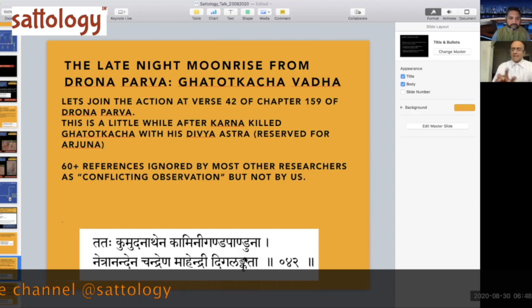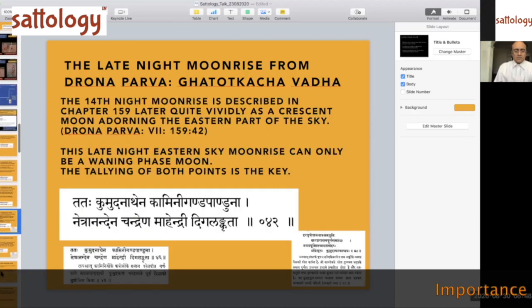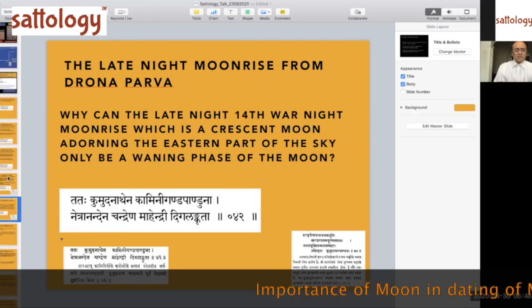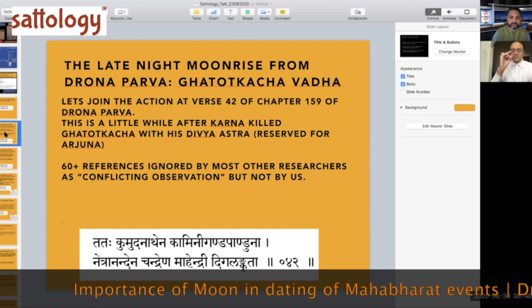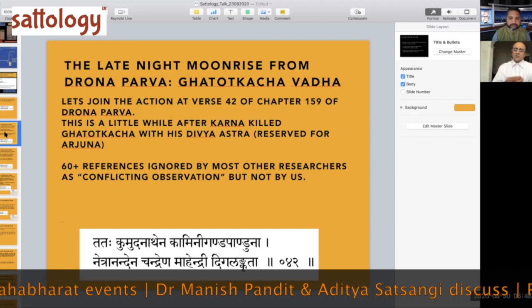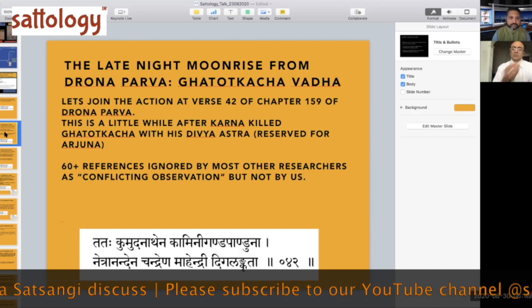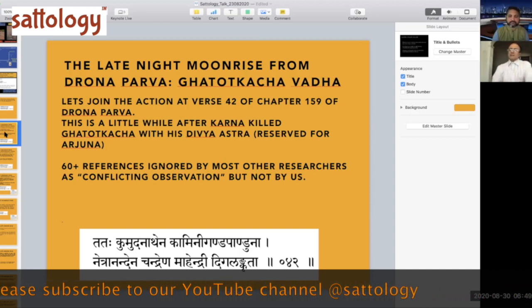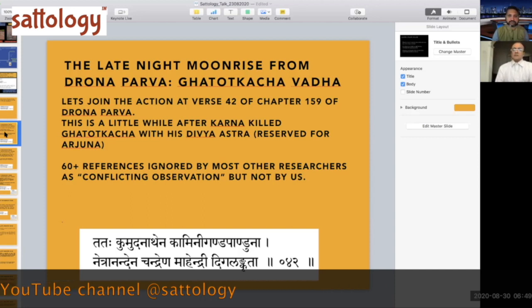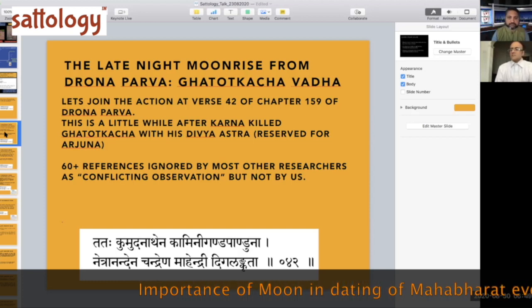And then the verse 25, which I'll try and see if I have got it in my presentation over here. But I'll come to it a bit later anyway, which points to the word punaha. Punaha. You see, that verse 25 is pointing to the fact that you can have a confusion whether it is the battle starting again or whether the moon was seen again, right? And for those people who are taking the 14th night to be a waxing phase full moon, this particular verse, which was verse 25, has been quoted ad nauseum. And they have said a dust storm has obscured it.